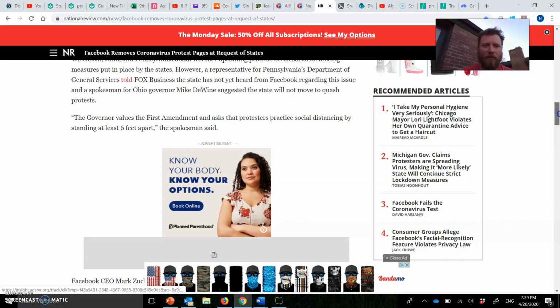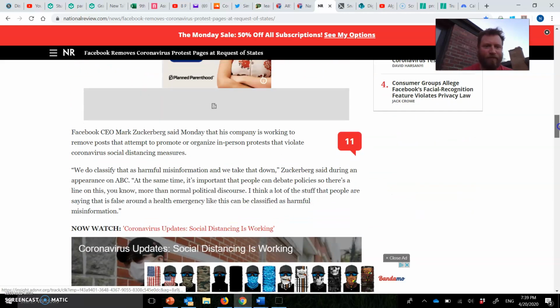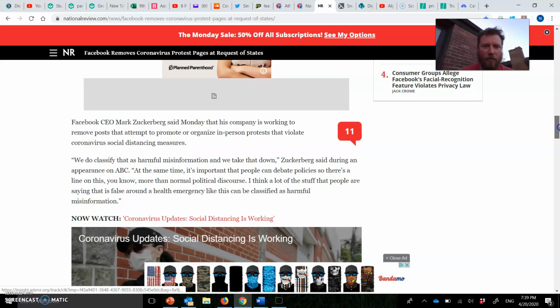The governor values the First Amendment and asks that protesters practice social distancing by standing at least 6 feet apart, the spokesman said.